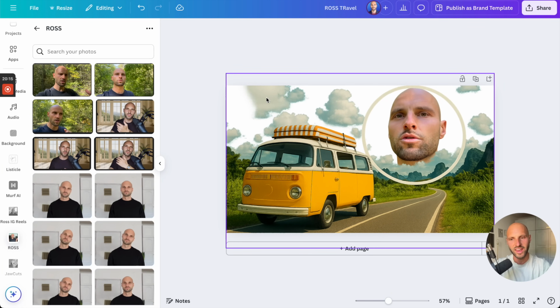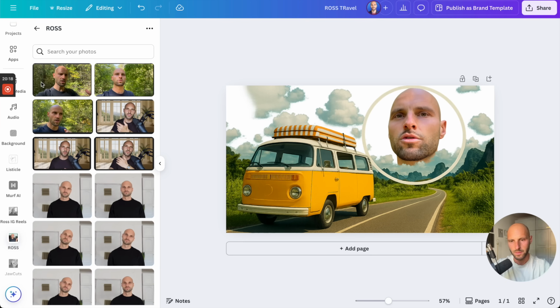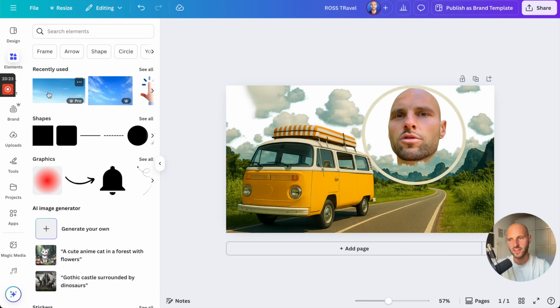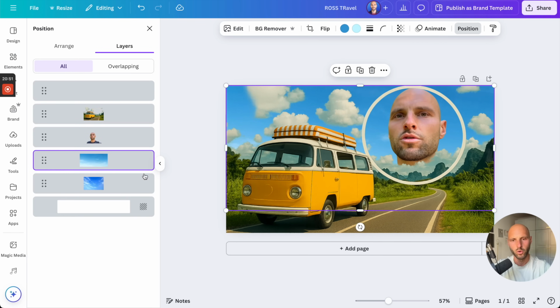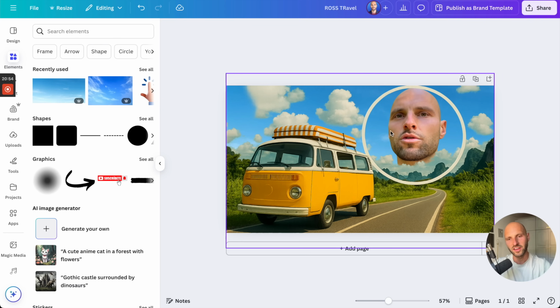Add some text, and I wanna add a sky here because this looks kind of empty. So go to elements, and this is a sky that I recently researched. So I'm gonna click the sky. It fits the image better. So let's do that. Boom. There we go. Ross Minchev in the sky, not in the house. The thumbnail looks pretty good.